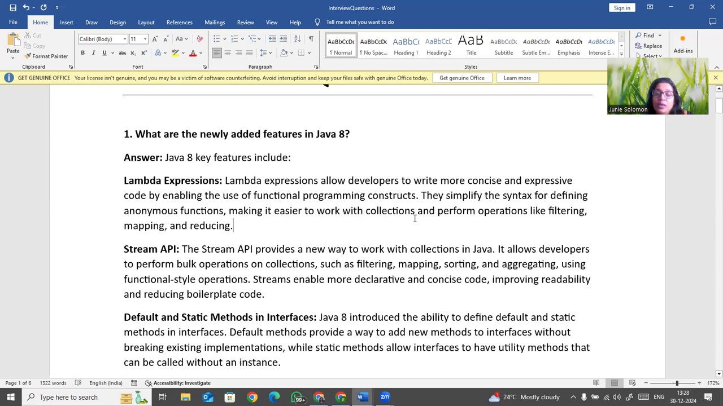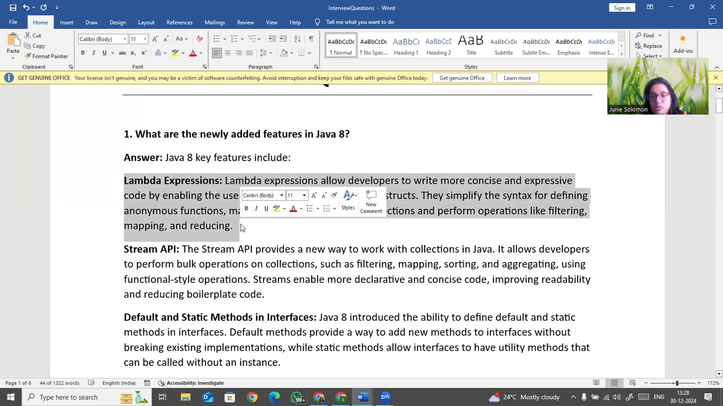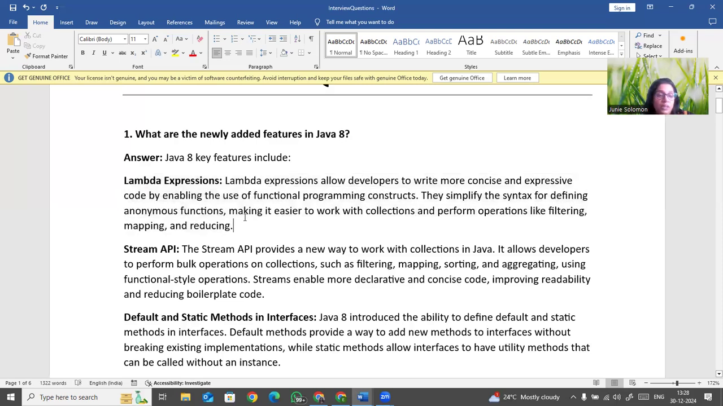It's like a one line statement where you are not giving any name. And if you want to filter something on the basis of a condition, you can do it. Mapping also, you can map with something. All these things can be done with lambda expressions. So lambda expression is one of the major features people use very much in Java 8.